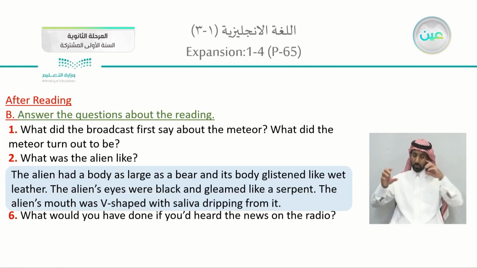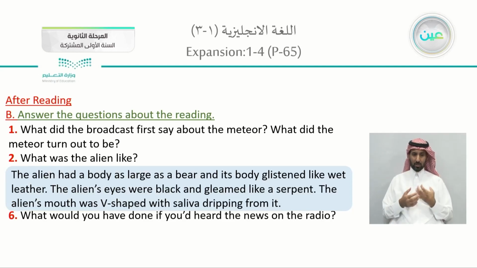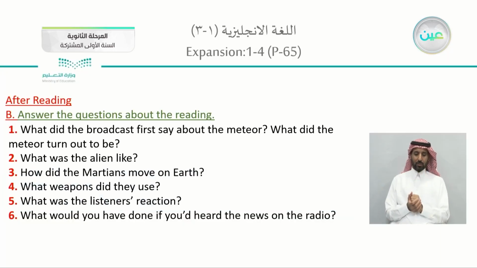The alien had a body as large as a bear, and its body glistened like wet leather, so shiny. The alien's eyes were black and gleamed like a serpent. The alien's mouth was V-shaped and saliva dripping from it. So we have it drips. And they were wiggling.